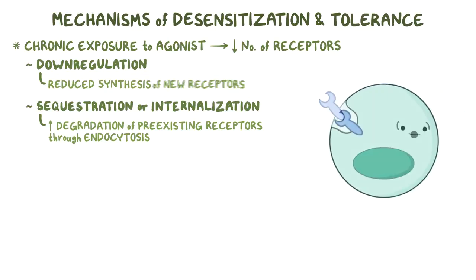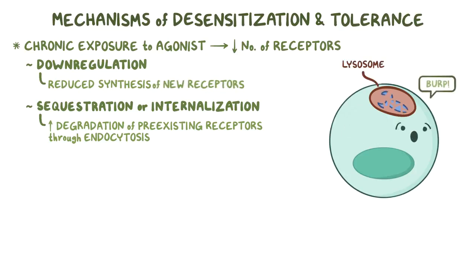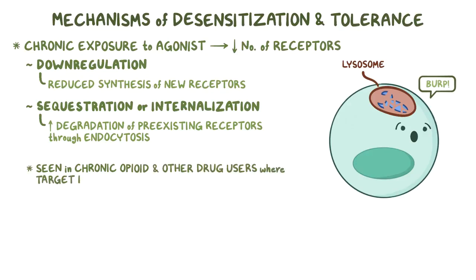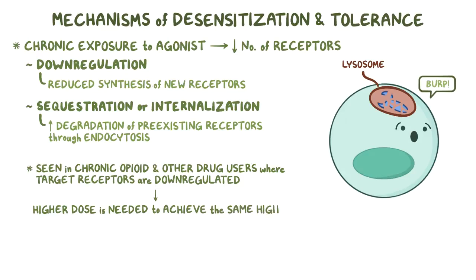This is where the cell swallows up the receptor in vesicles, pinching off the cell membrane, and sends them to the lysosome for digestion. This phenomenon can also be seen in chronic opioid and other drug users, where the target receptors are downregulated, so a higher dose is needed to achieve the same high.